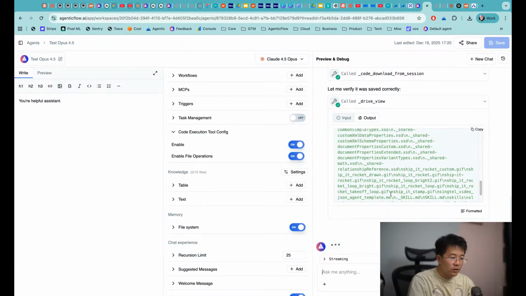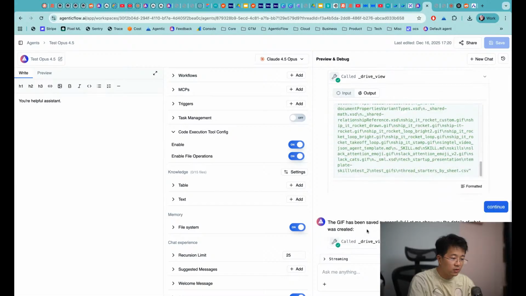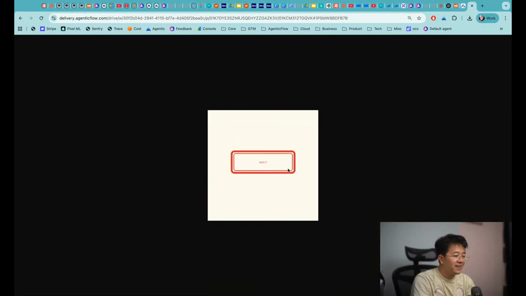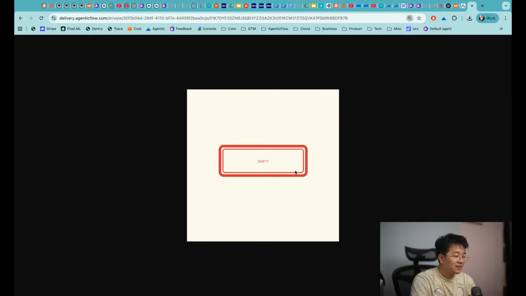Anyway, while we're waiting for this one, I think the throughput is quite slow. Okay, the file has been saved successfully. Let me show in detail what was created. The throughput is not that high. Okay, the file here, let me click on this one and open that. A bit better, right?